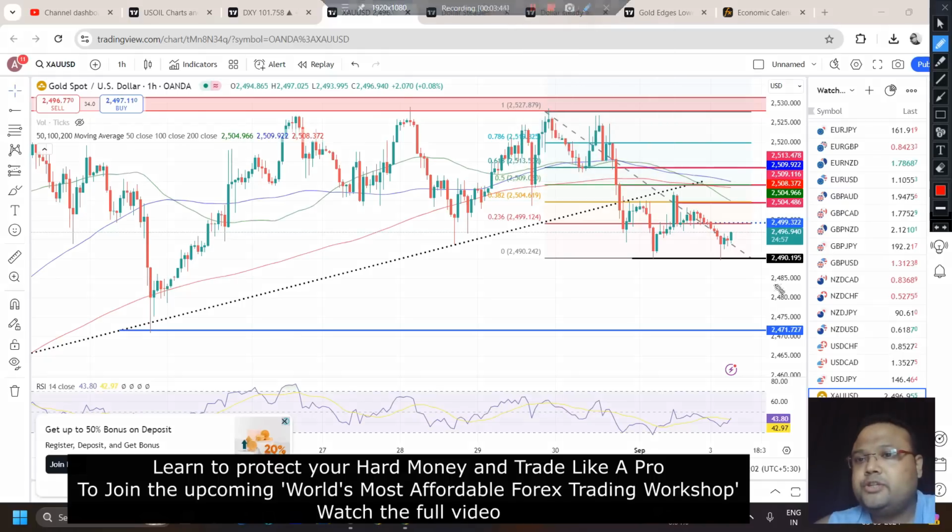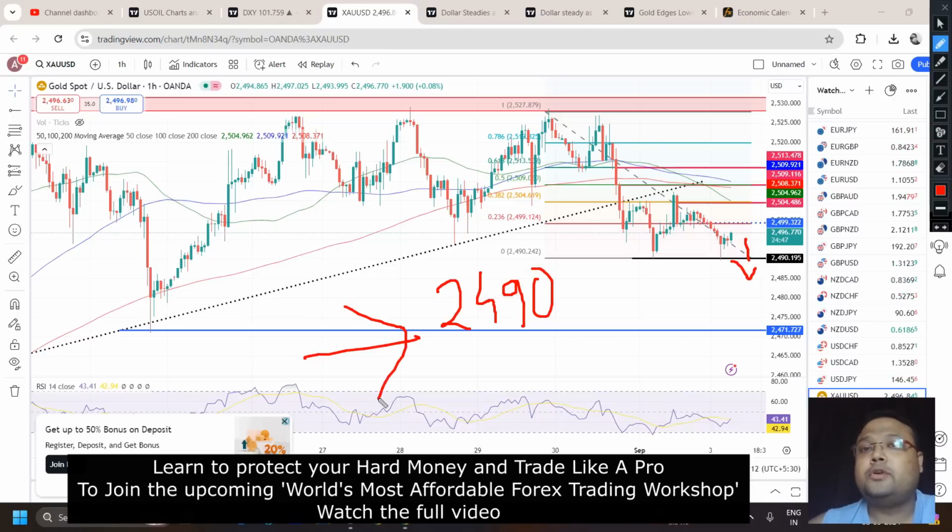But after the US session, for example when the PMI data comes out, if you see that there is a big drop in the market, then you can look for a sell below 2490. Why can we look for a sell below 2490? Try to understand. I won't take much time. To break any level, volume is extremely important. Right now the market is forming a temporary support, but news will bring volume and volatility. So once the market drops with high selling pressure, the temporary support around 2490 will not work, and then we can look for a sell below 2490.